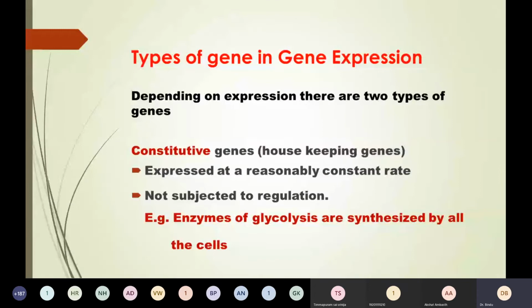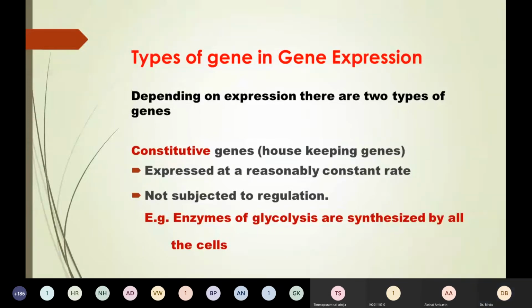Before going to regulation, you need to know a few things. There are two types of genes we talk about during gene expression. One is constitutive genes, also known as housekeeping genes. They are called housekeeping genes because they are expressed always in all cells, irrespective of cell condition, and are not under any regulation. For example, the enzymes of glycolysis. These are required throughout, isn't it? So the genes for enzymes of glycolysis are expressed all the time.